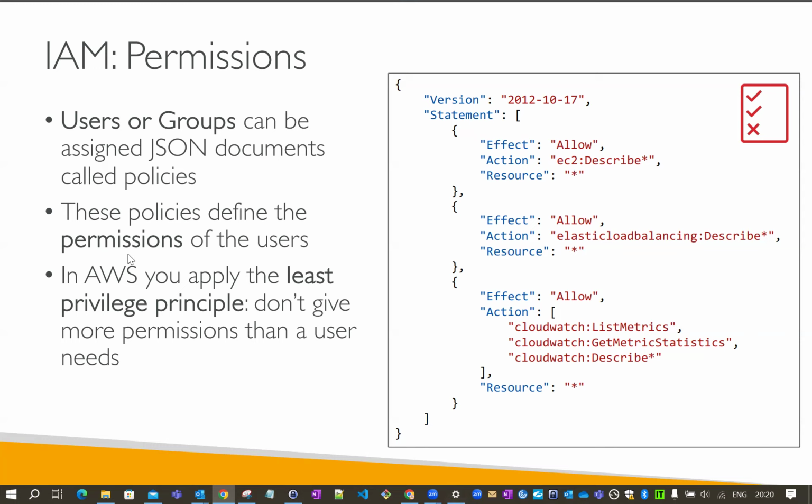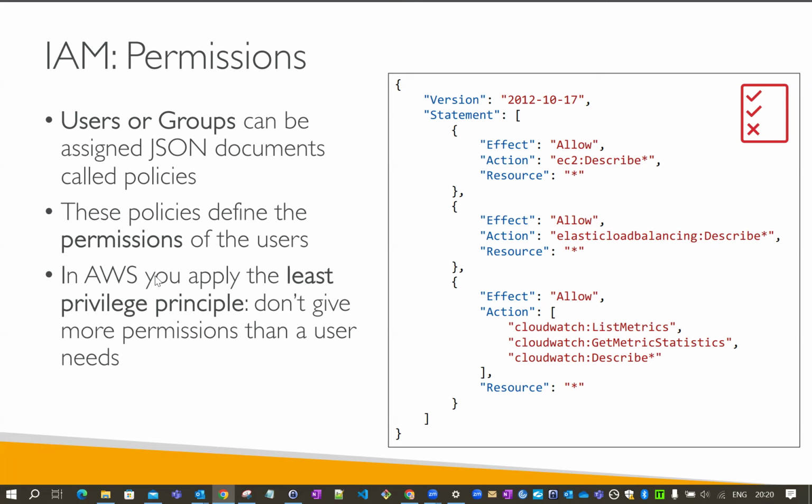These policies define the permissions of the users. If this policy is assigned to a user or group, they are only given permission for EC2, Elastic Load Balancing, CloudWatch ListMetrics, CloudWatch GetMetricStatistics, and the Describe actions.